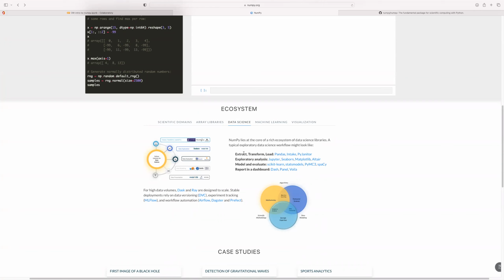If you're in data analytics, where you perform a lot of extract, transform, load, NumPy can be used alongside these different packages to ensure that you successfully perform those workflows. For exploratory analysis, you can use libraries like Matplotlib, Seaborn, and Jupyter, which allow you to visualize your data, and NumPy also helps in making that a reality. Even in model evaluation, scikit-learn, a very popular library for machine learning, has NumPy at the core.